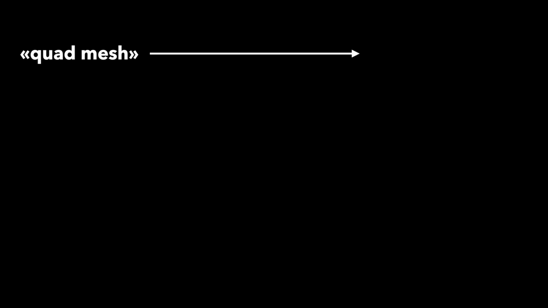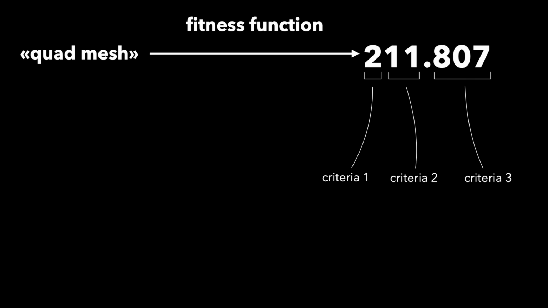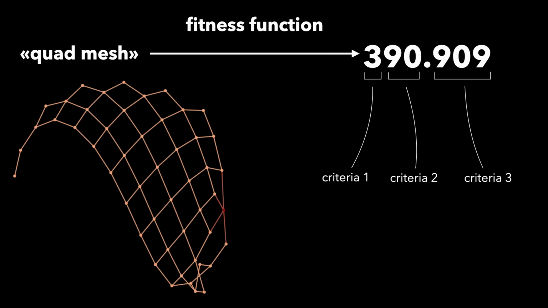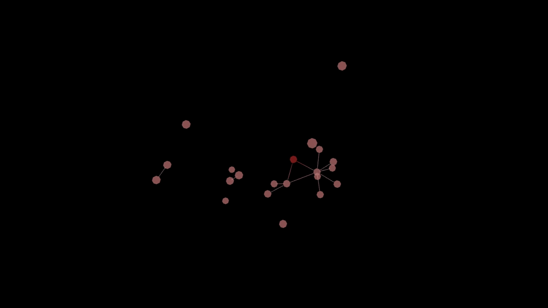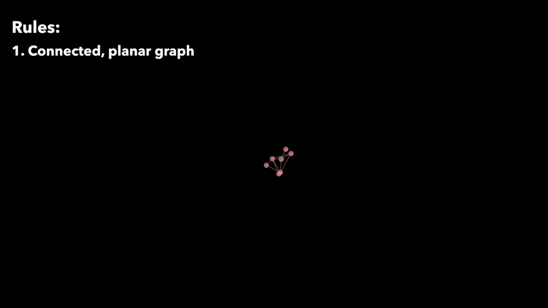We will translate our abstract problem into a fitness function. It is a number that reflects specific criteria that are important to us and can be quantified. This number is what's used to select organisms for future generations. So, let's try to explain to our algorithm what a square mesh is using the fitness function criteria. Before optimizing for a square shape, let's ensure that the resulting graph is generally viable or normal. We should discard degenerate, fragmented, and non-planar graphs. The fitness function for such graphs is set close to 0.